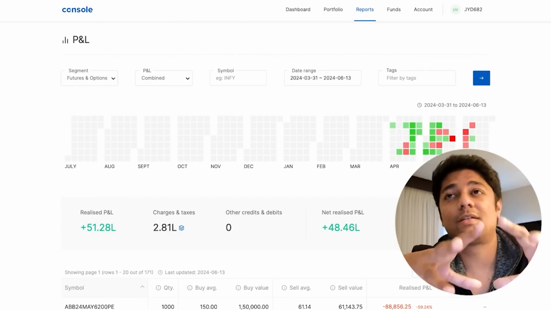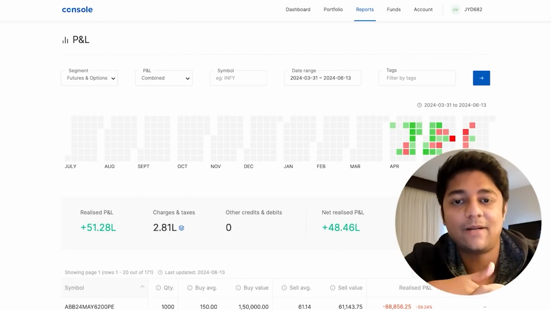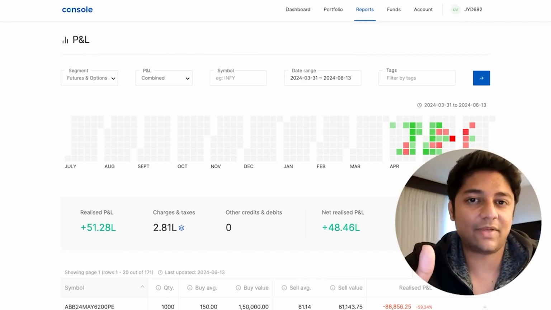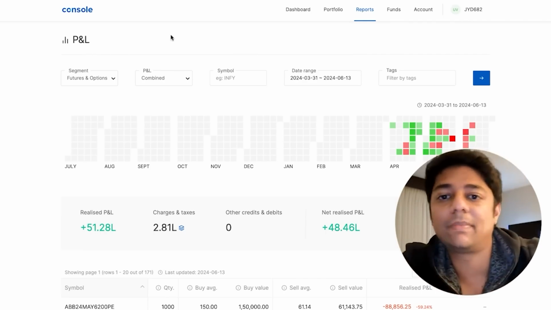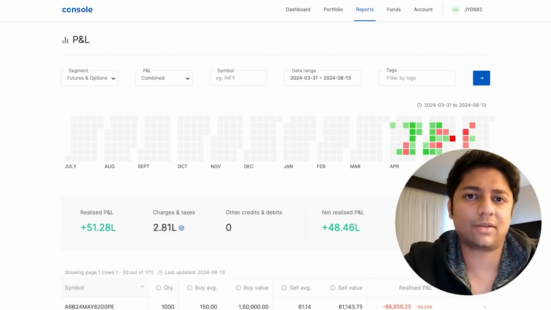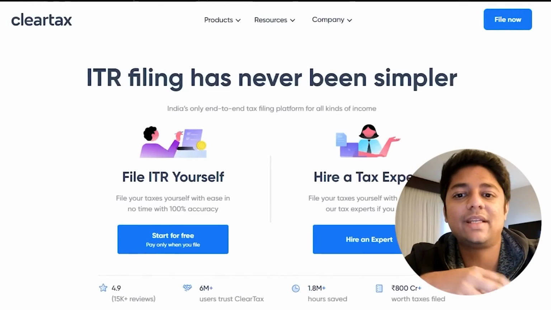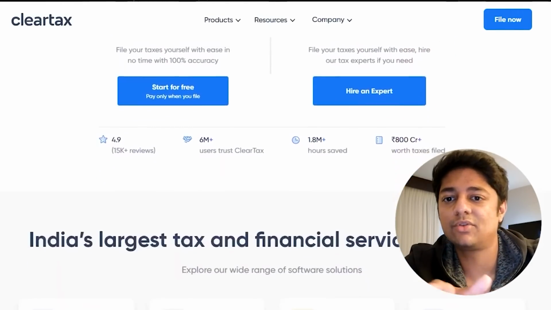Now obviously this will be very complicated for people to understand, so there are ways you can understand and save your taxes very well. So there are good ways. Let me show you a platform, right? Usually what people do is they hire a lot of CAs, sometimes they're very expensive, but if you want a DIY kind of system, then you can use ClearTax, right?